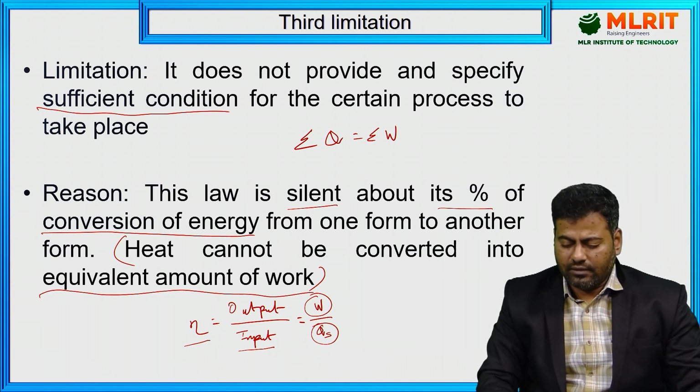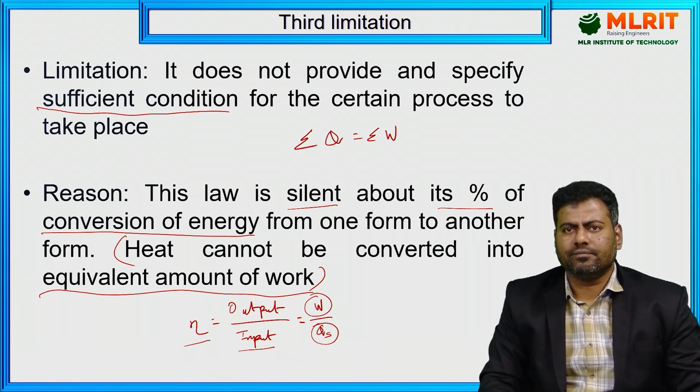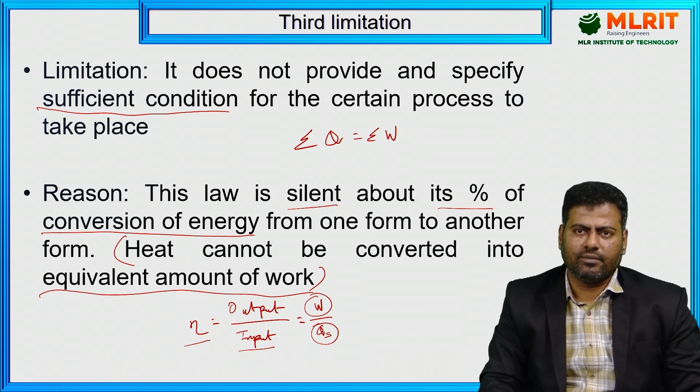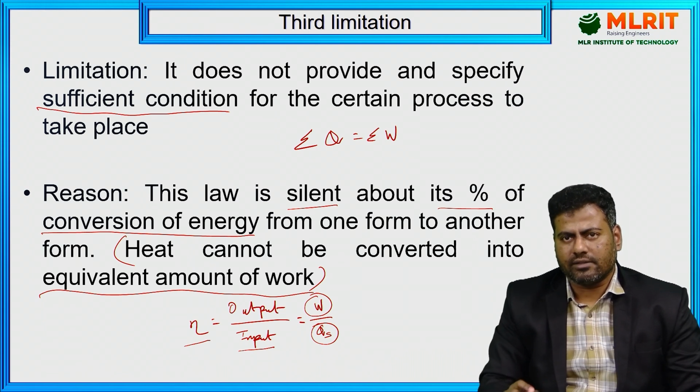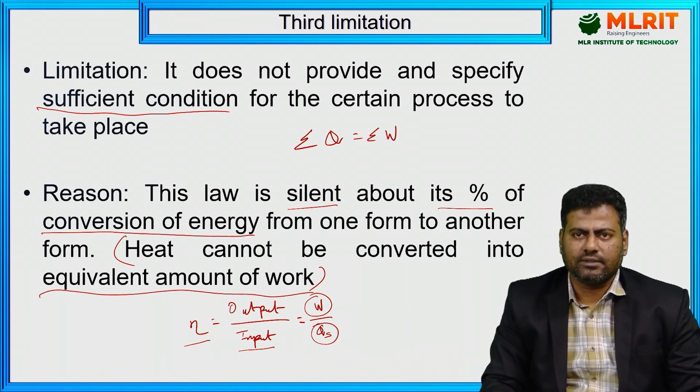If I overcome these limitations through various statements, that is the second law of thermodynamics. For the heat engine, from hot body to cold body, we have the Kelvin-Planck statement. And from cold body to hot body, transfer is also possible if you supply work input to the system. For that, we have the Clausius statement. With these, I can overcome all these limitations. That leads to the second law of thermodynamics.